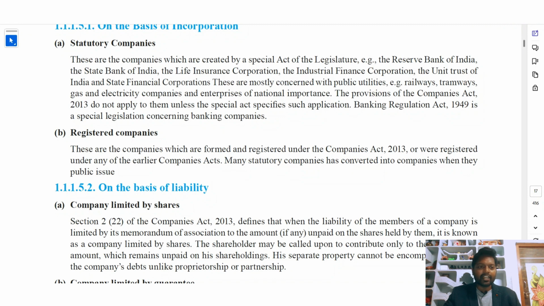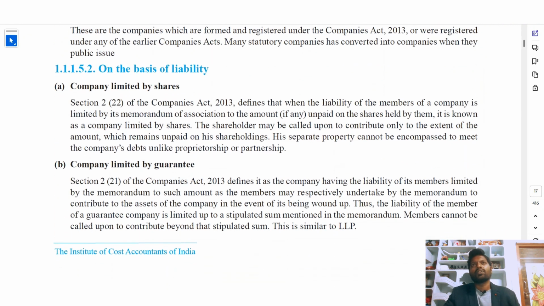The Banking Regulation Act 1949 is a special legislation concerning banking companies. So the 2013 Act doesn't directly apply to statutory companies unless those acts specifically mention that the 2013 Act's regulations will also apply to them. Registered companies. These are the companies which are formed and registered under the Companies Act 2013 or were registered under any earlier Companies Act. So many statutory companies have been converted into companies which make public issues. If a company is registered under the Companies Act 2013, it is called a registered company under 2013. Or if a company was registered before the Companies Act 2013, it is also called a registered company.